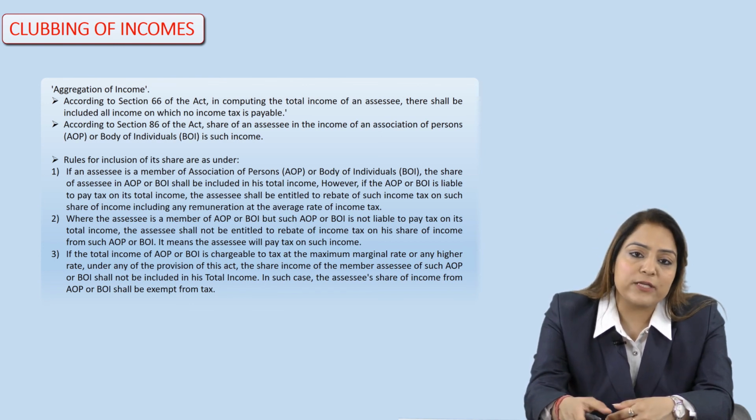So these are the topics which we have covered today. Today we have discussed deemed income: what the various kinds of deemed income are, what sections are covered under deemed income, and what taxation rates are applicable for deemed income. In the second part we have discussed the clubbing of income, and what things are covered under the clubbing of income. We have discussed how the income of a minor child is dealt with as per the Income Tax Act. Then we have discussed Benami transactions, and then the various other rules which are applicable to the income. So thank you so much for today.